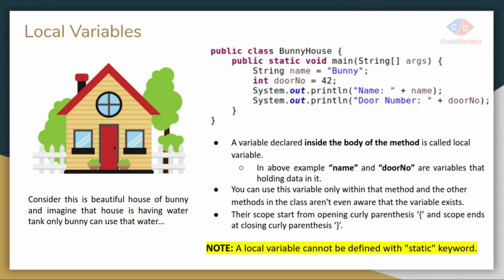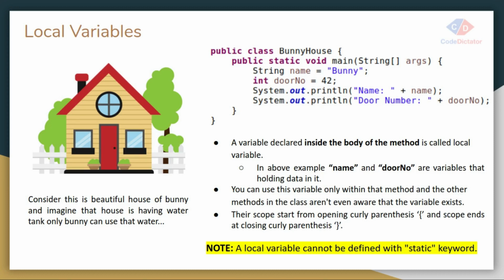There are some rules that we must follow when defining any local variable. Whenever we define a local variable, we must initialize that variable, otherwise it will give you an error. The second important rule is that your local variable cannot be defined with the static keyword, and the scope of that local variable lies between the opening curly parenthesis and the closing curly parenthesis.